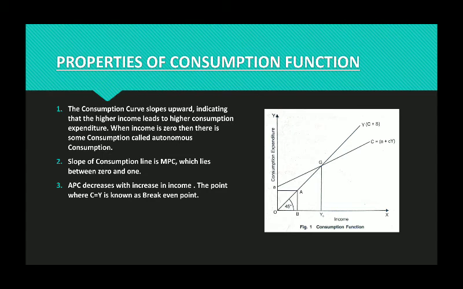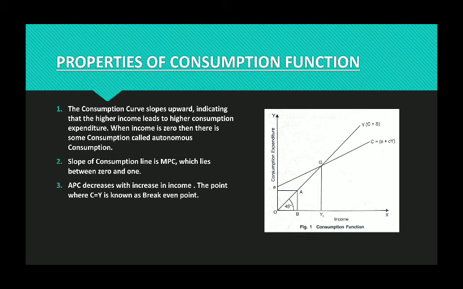Second one, slope of consumption line. Slope of consumption line is MPC, marginal propensity to consume. And this MPC lies between 0 and 1. It is more than 0 and less than 1. Either we can fully spend the entire change in income on consumption, which will give us MPC 1, or we will not spend at all on consumption with change in income, in which case it will be 0.